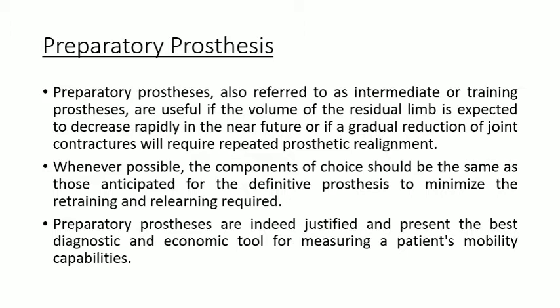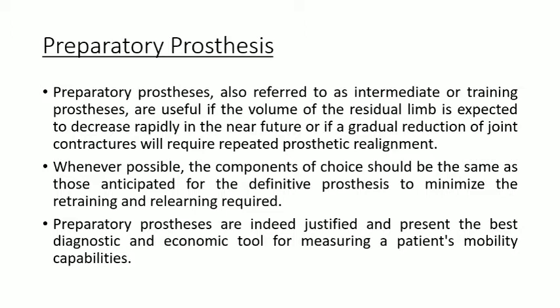Whenever possible, the components of choice should be the same as those anticipated for the definitive prosthesis. Normally the components in the definitive and preparatory prosthesis are almost the same, but if any complication or additional component is required in the preparatory prosthesis, we can list them out, and according to the activity level or functionality of the patient, we can prescribe them later in the definitive prosthesis.